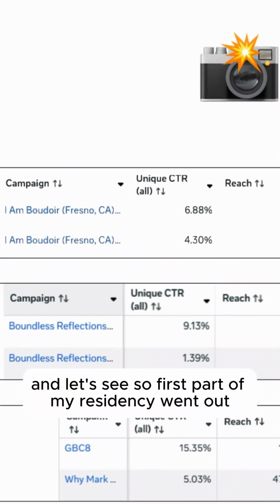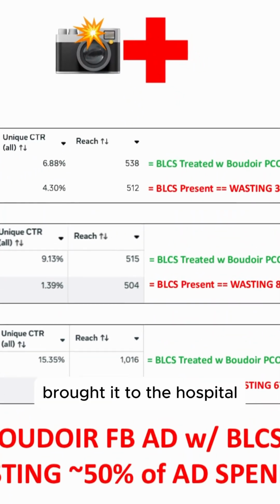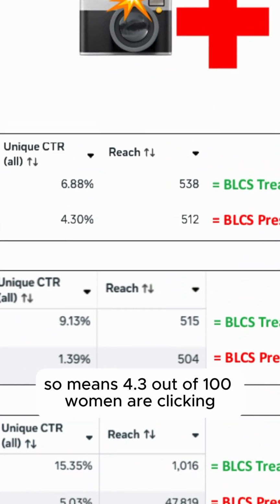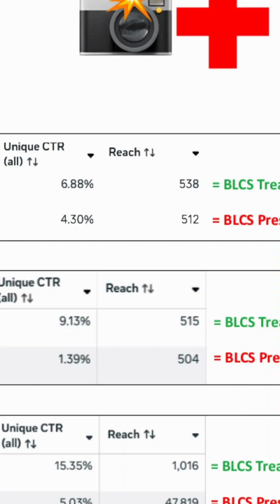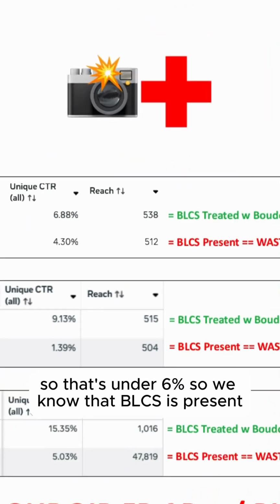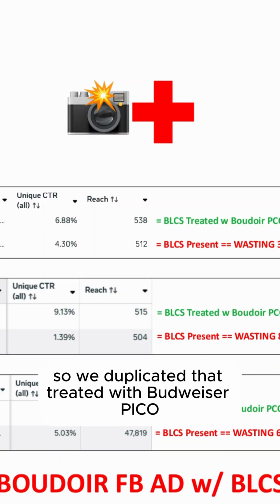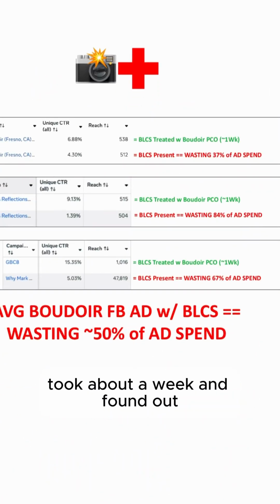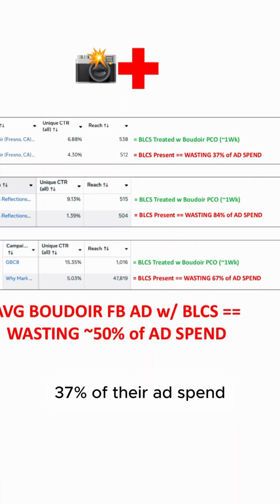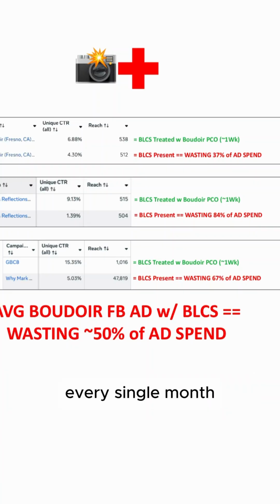And let's see. In the first part of my residency, I went out, found a Boudoir Facebook ad, brought it to the hospital, and found out its unique CTR was 4.3%. That means 4.3 out of 100 women are clicking somewhere in our Boudoir Facebook ad, and our ad is entering their brain. That's under 6%, so we know that BLCS is present. So I duplicated it, treated it with Boudoir Pico, took about a week, and found out that the original Boudoir Facebook ad was wasting 37% of their ad spend. So if they're spending 10 grand a month, 3,700 bucks is being wasted every single month.